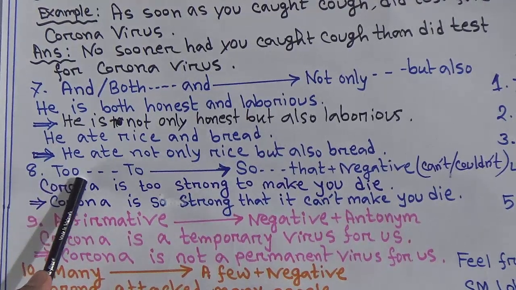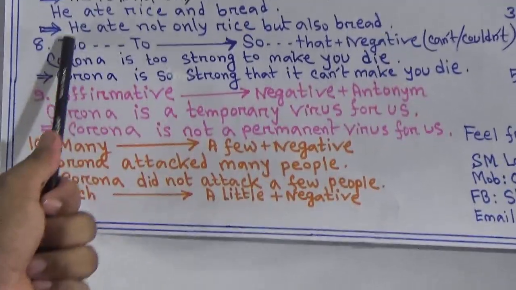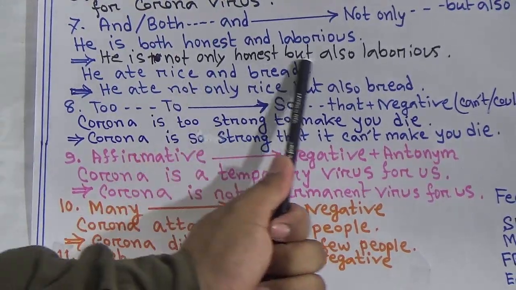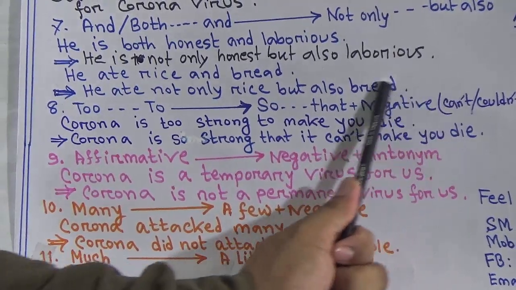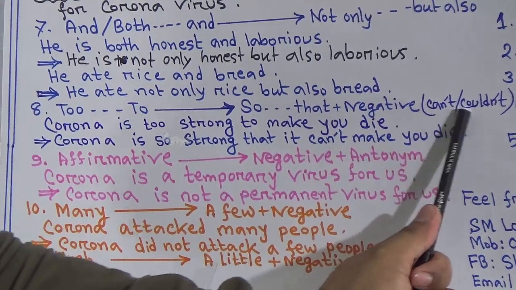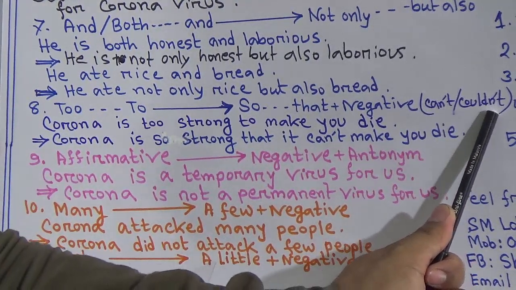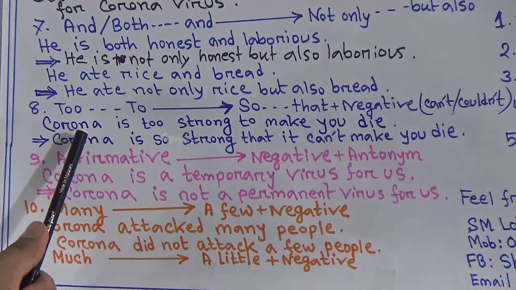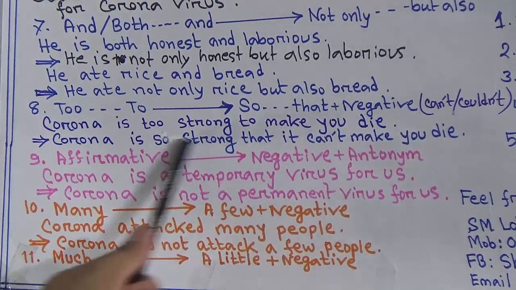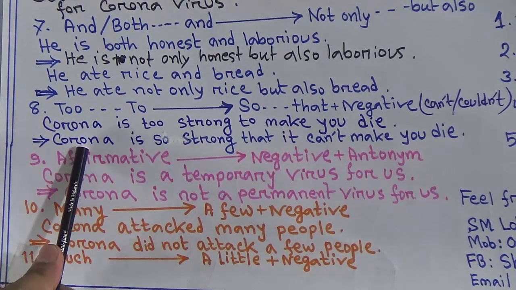Next one is too. It denotes negative meaning. So this too will be changed by so, and the other too will be changed by that, and the rest of the part should be in negative form, by can't or couldn't. Can't will be used in present tense and couldn't in past tense. See example: Corona is too strong to make you die. This denotes negative meaning. So let's see the answer.